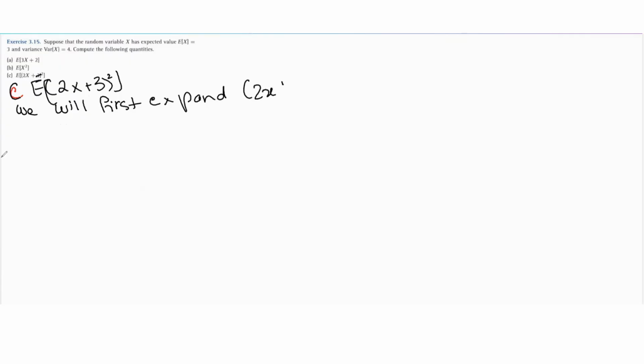We'll first expand (2x plus 3) whole squared using (a plus b) whole squared. We know (a plus b) whole squared is just a squared plus b squared plus 2ab.